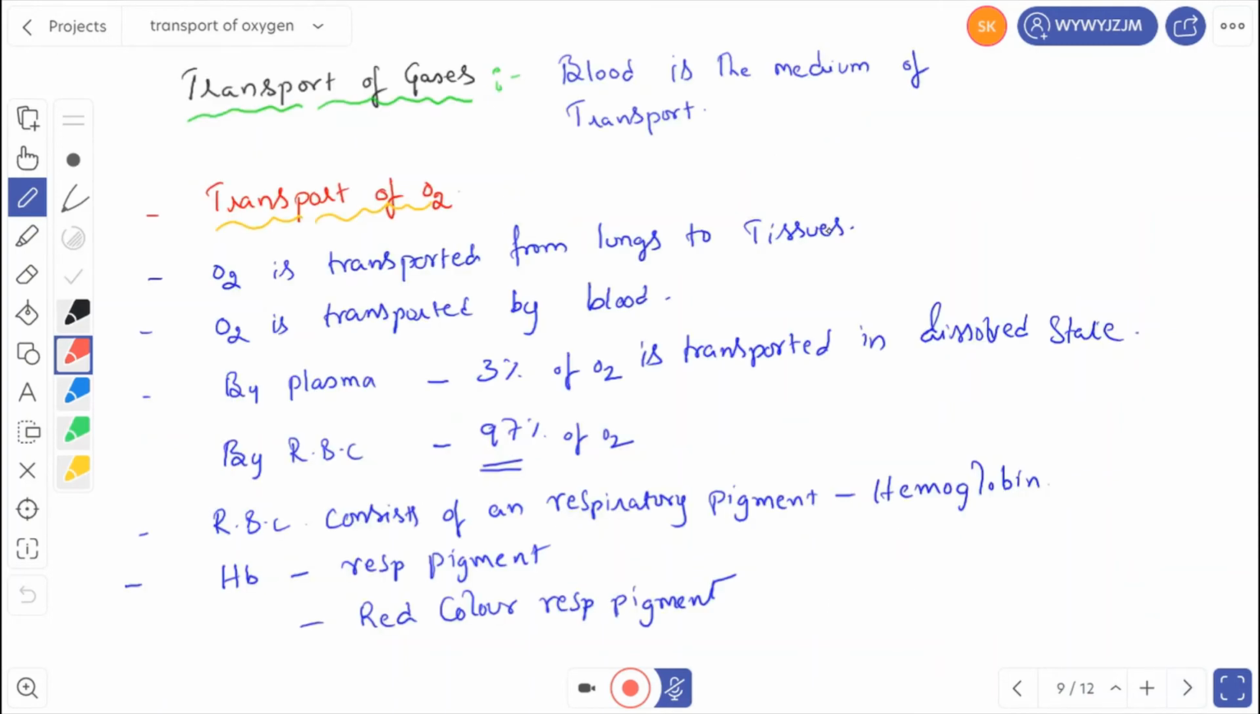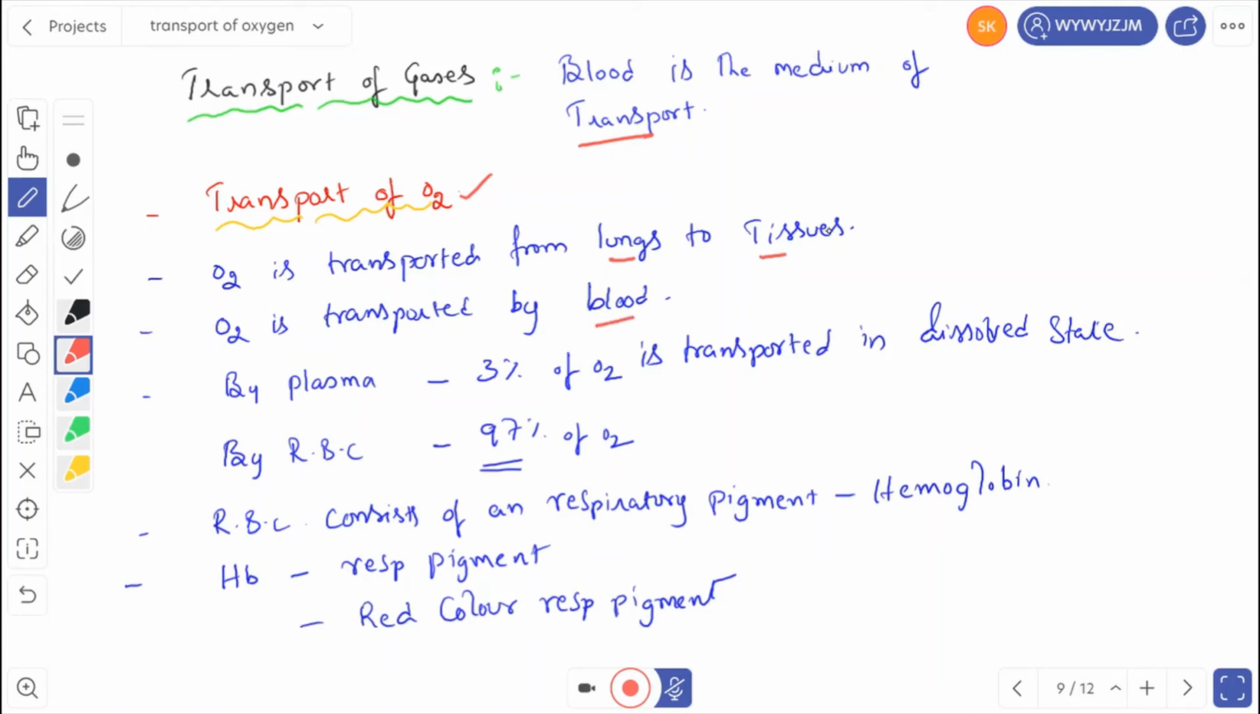Now let us go for the transport of gases. Blood is the medium of transport for both carbon dioxide and oxygen. In the human body, the gases are transported by blood. Let us see the first one, transport of oxygen. Oxygen is transported from where to where? Oxygen is transported from lungs to tissues, by blood.